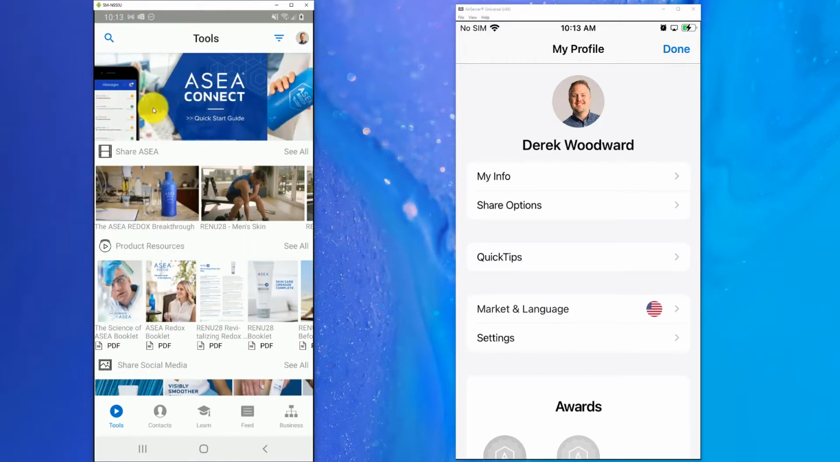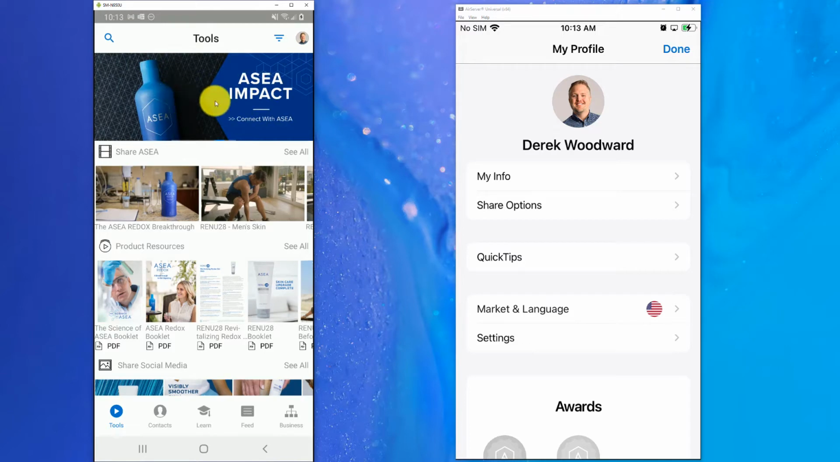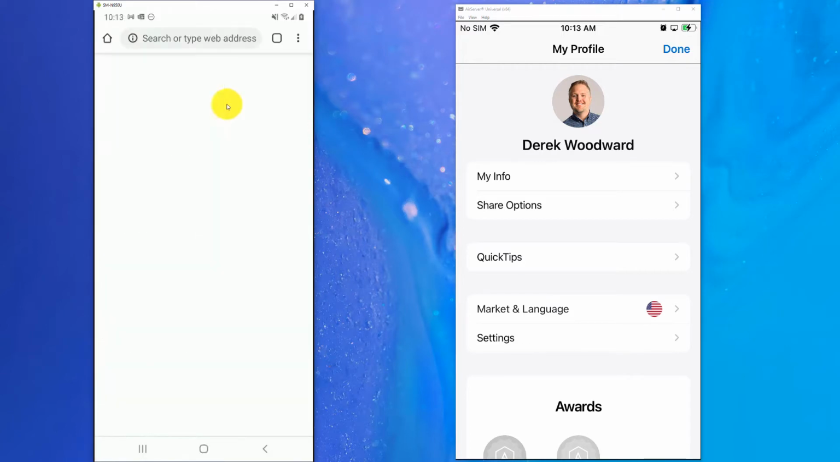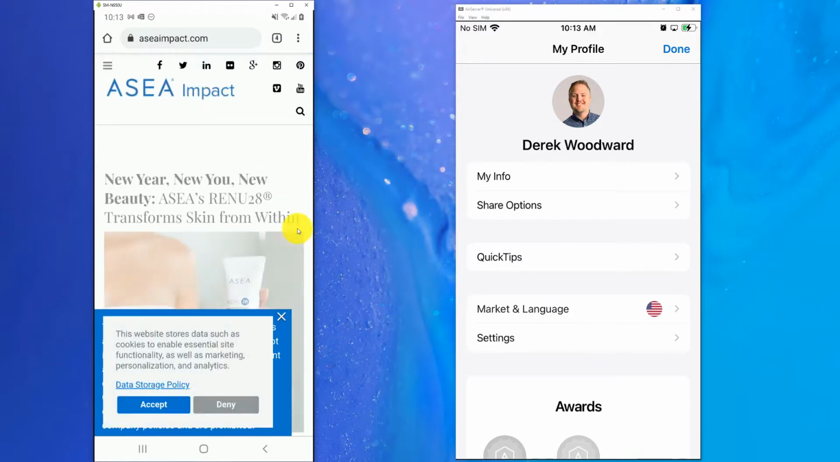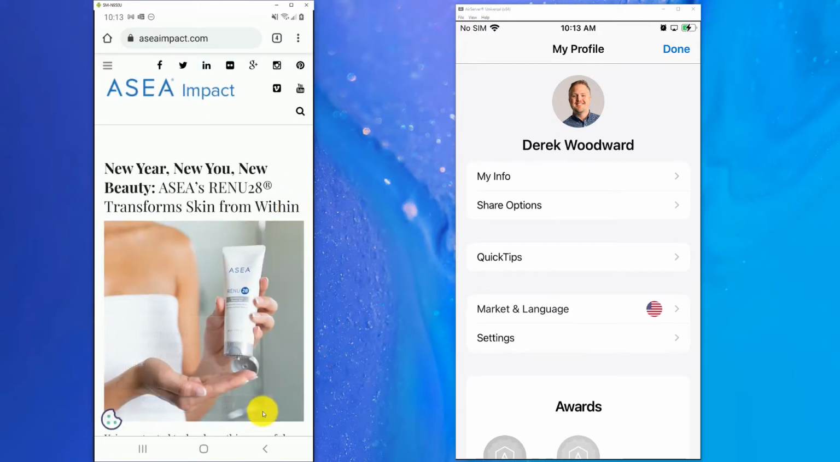These banners across the top are all interactive. You can click on any of these to jump to any areas of ASEA land. And you saw me click on the ASEA Impact one to get to our blog.